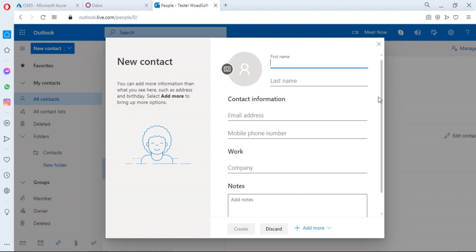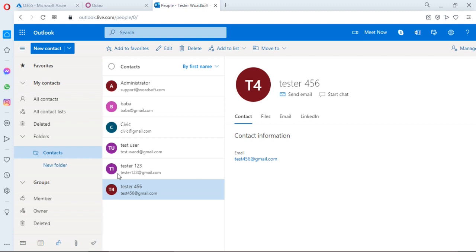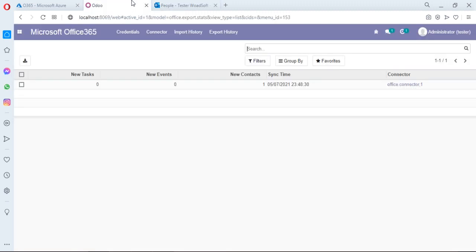and also you can create a new contact to import into Odoo to verify the synchronization, and you can name it tester 456 and the email address of this given contact, and create it. Here is the contact that we created in Microsoft Outlook People, and we are importing that contact